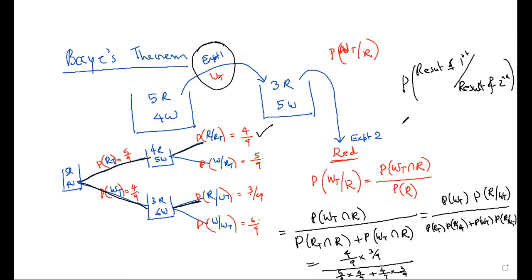Till now we were doing probability of result of second given first. But in Bayes theorem, the probability of the result will come in the numerator, and the given experiment will come in the denominator, the second. Is it clear to you? Yes sir.